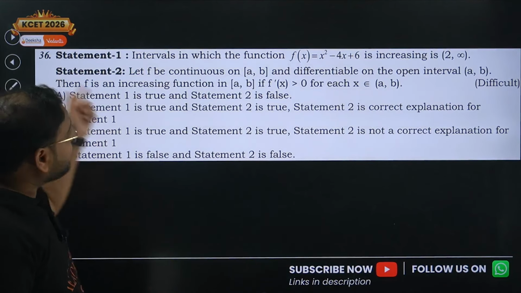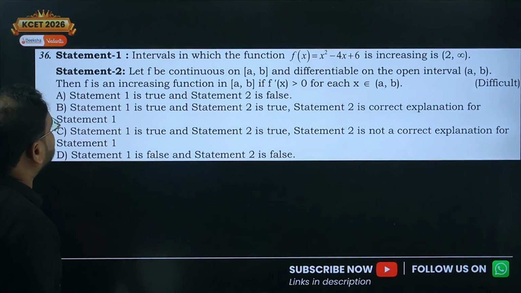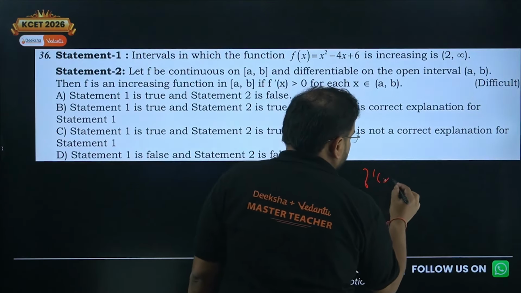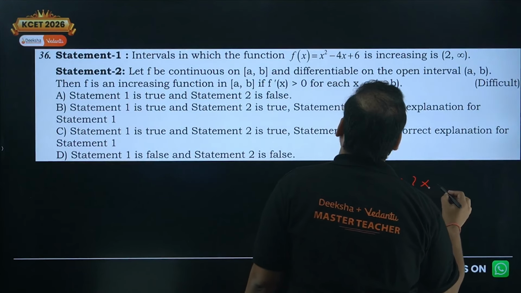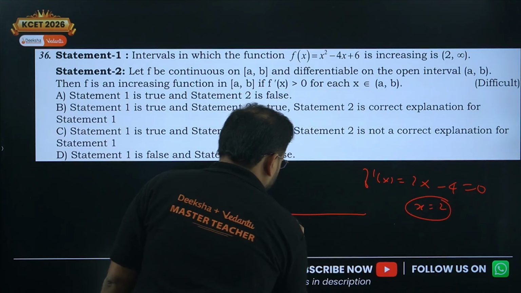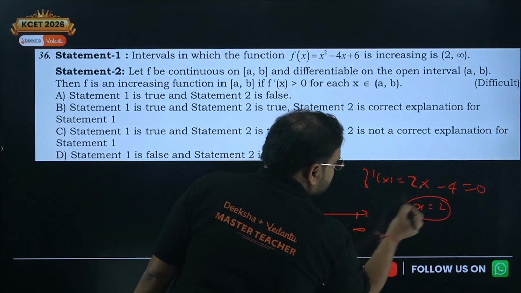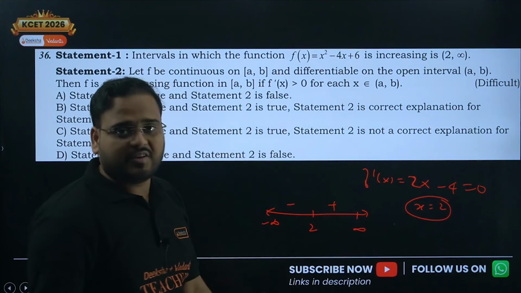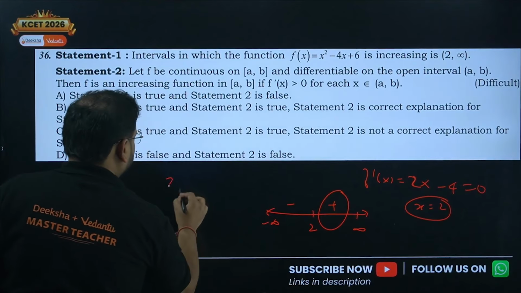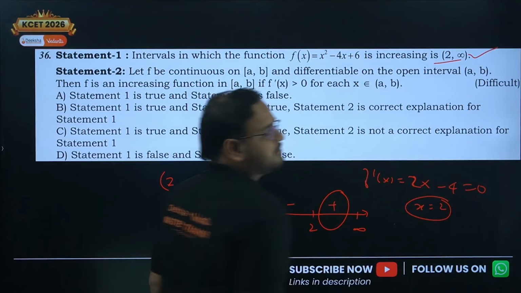Next, we have one more. Statement number 1: intervals in which the function is increasing. Find f dash of x. We get 2x minus 4 equal to 0, so x value is 2. On the number line, negative infinity, positive infinity, and 2. The coefficient is plus 2, so here positive, here negative. I have taught the wavy curve method. Plus, minus, and I'm looking for increasing, this zone. So 2 to infinity is the increasing range. This is correct.